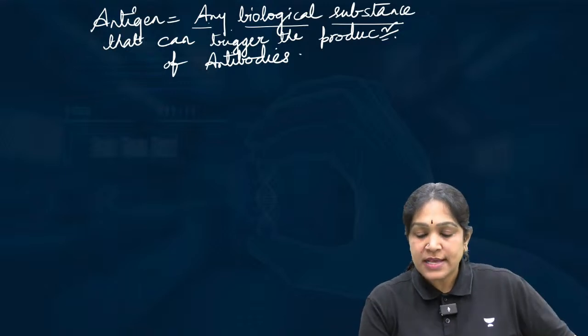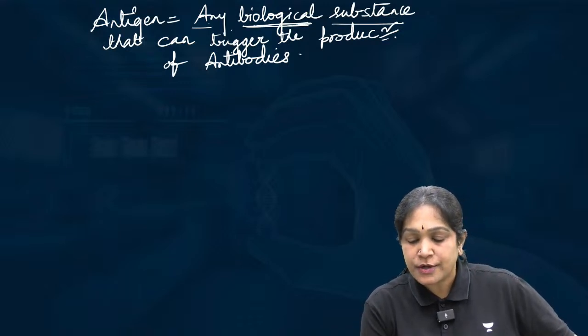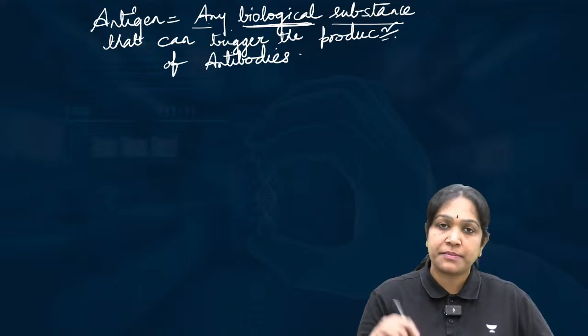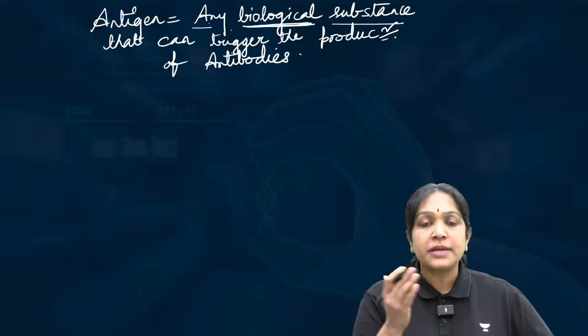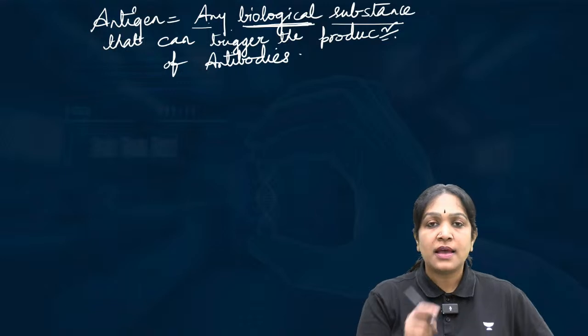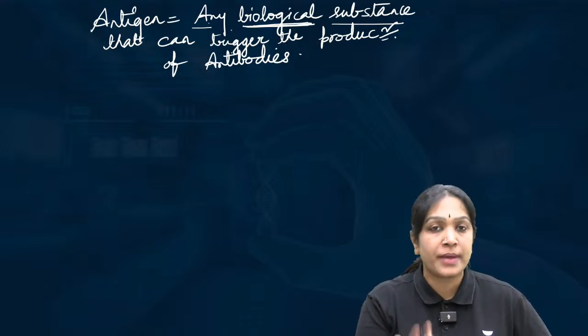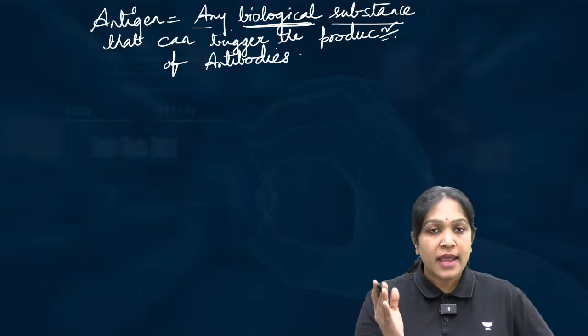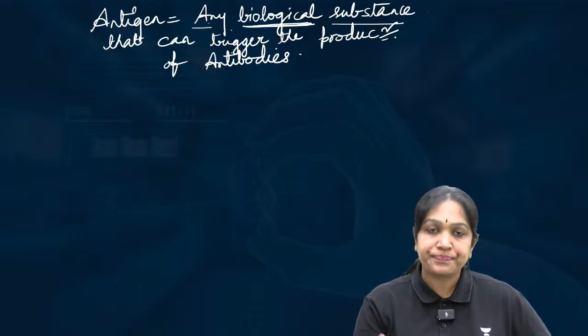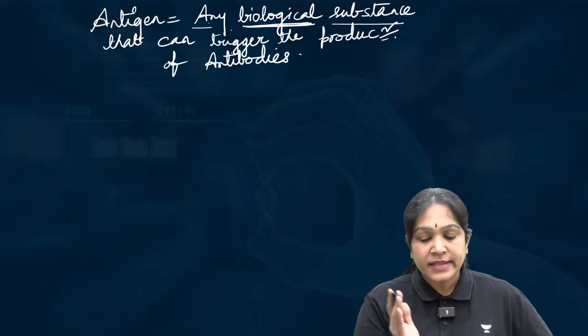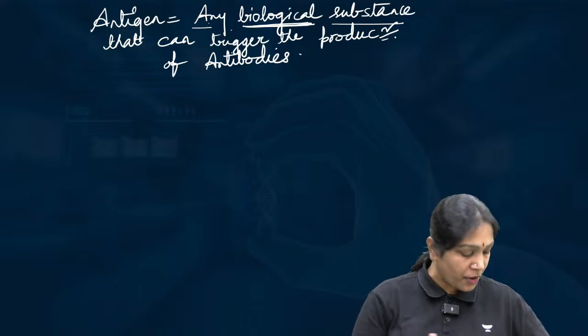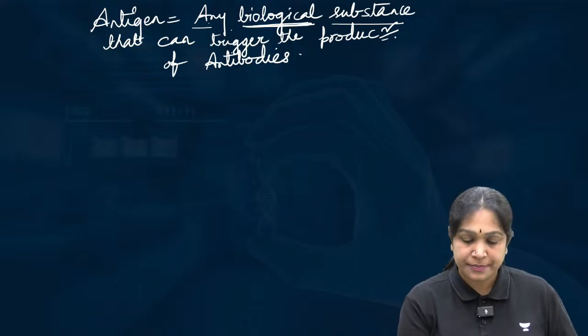And if you notice, I said biological substance. I did not say a living material. It can be living or dead, but biological substance. I mean, a plastic cannot be an antigen, or an iron or copper cannot be an antigen. Any biological substance, living or dead, that can trigger the production of antibodies is called an antigen.